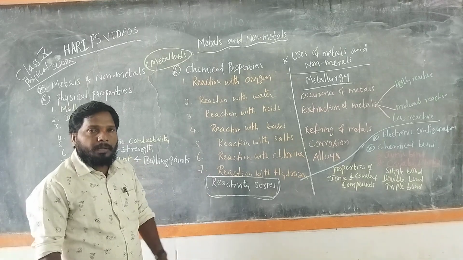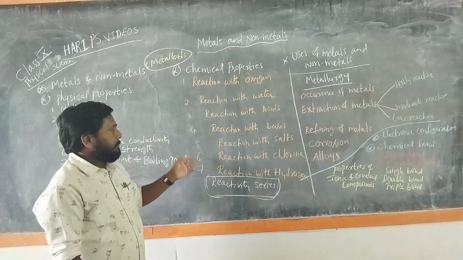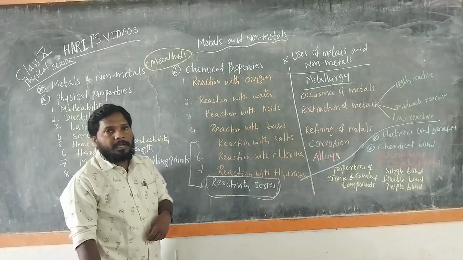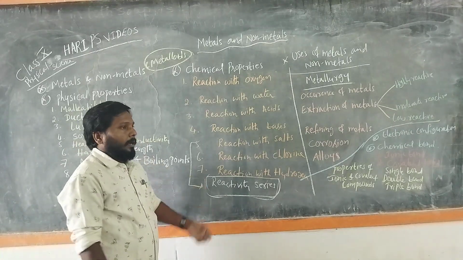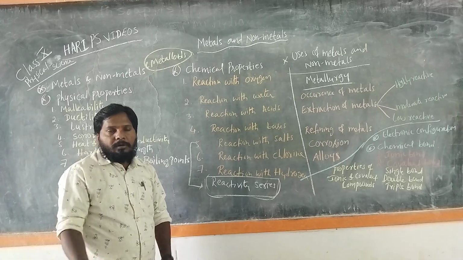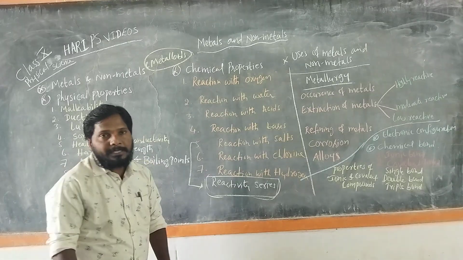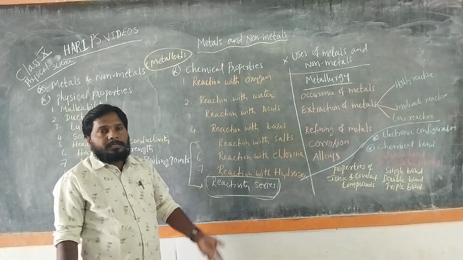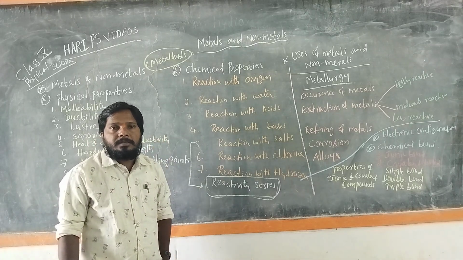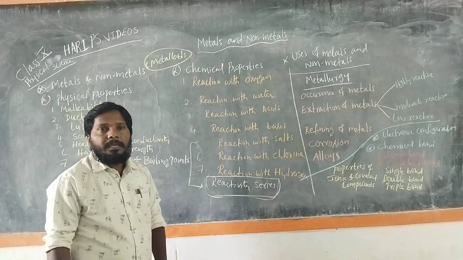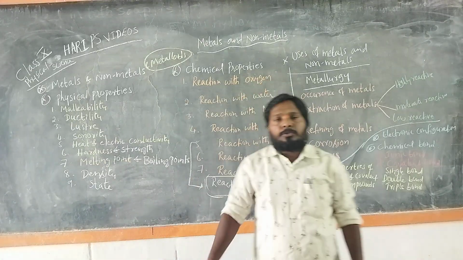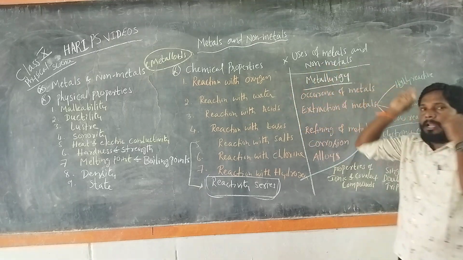Especially from the reaction with salts, we understand the displacement reaction, which we already discussed in the chapter on chemical reactions and equations. Then finally, the uses of metals and non-metals.